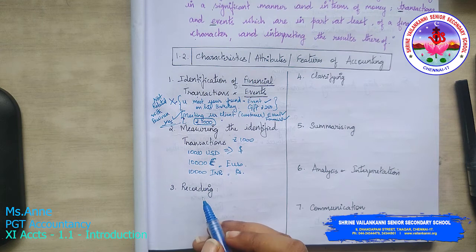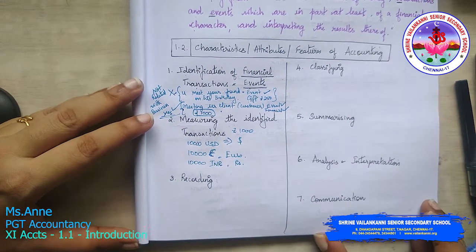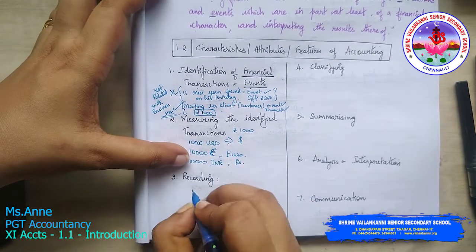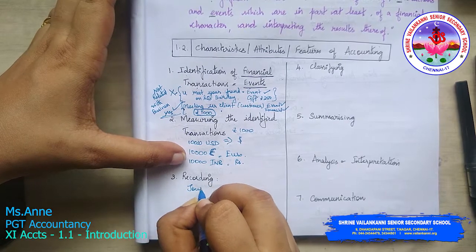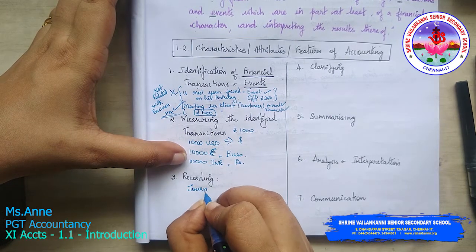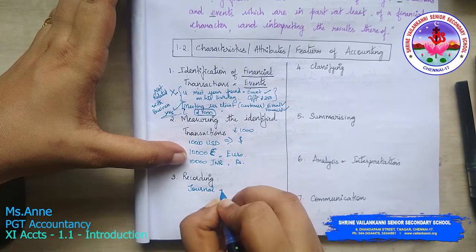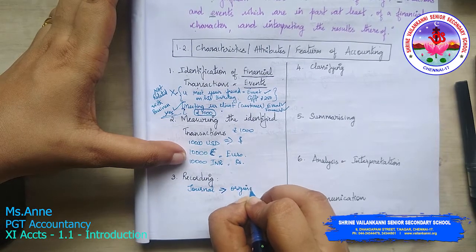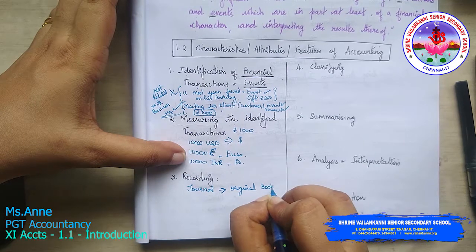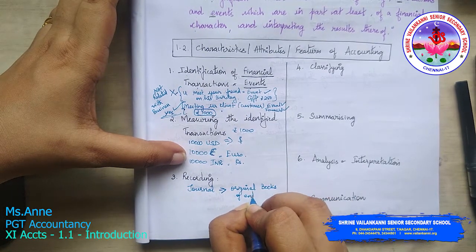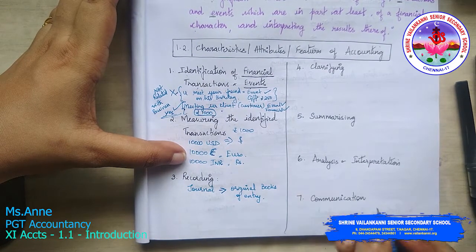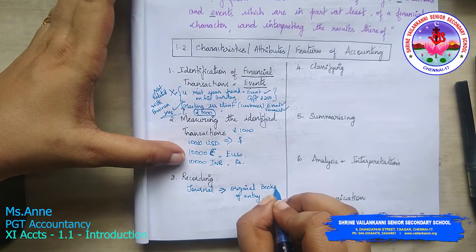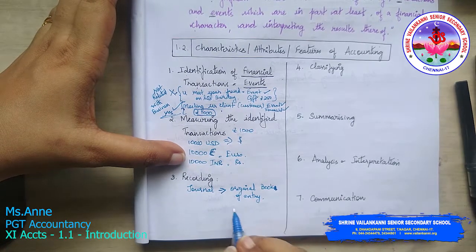Then you have recording. What is meant by recording? Recording means you are recording in the journal. Journal is otherwise called the original book, the original book of entry.